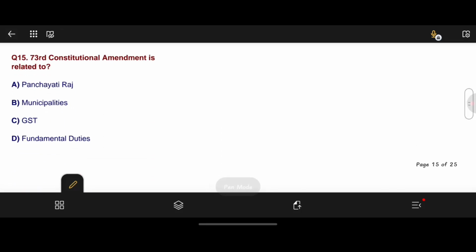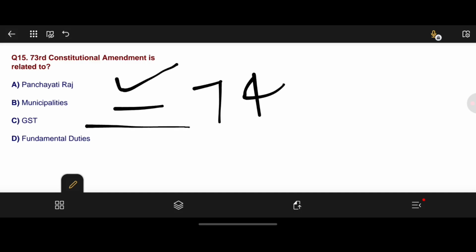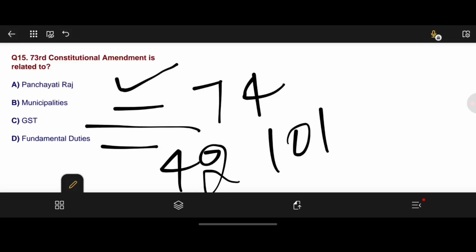And moving to question number 15. 73rd Constitutional Amendment is related to. Here option A is the correct answer, Panchayat Raj. And municipality is 74th. GST is 101st Constitutional Amendment. And fundamental duties is 42nd Constitutional Amendment. And this 42nd Constitutional Amendment was amended in 1976.